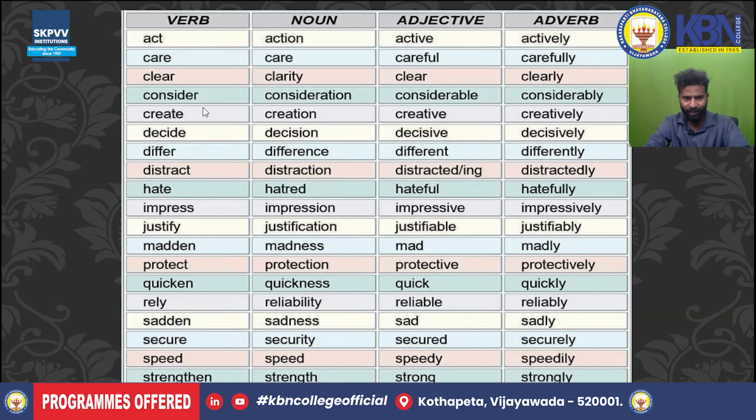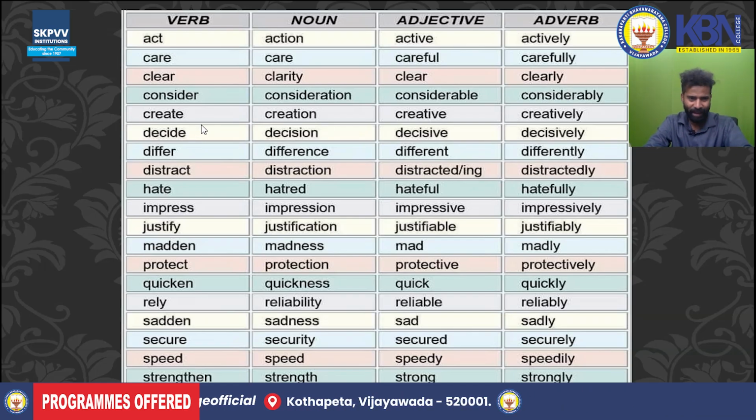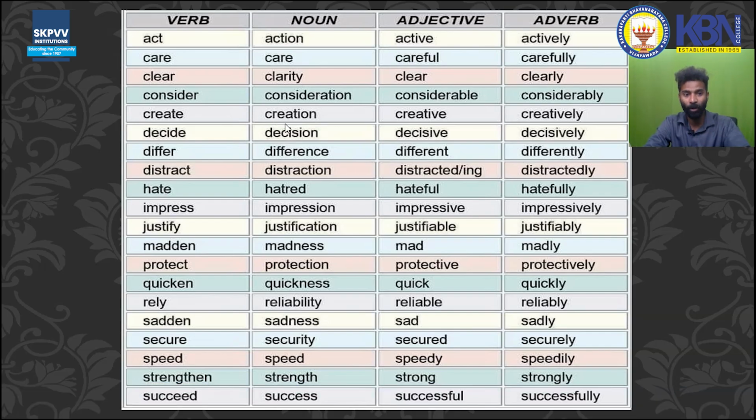Okay, consider. Let's do two, three, five words. Okay, then we will end this class. Consider. I'm asking someone to consider. Please consider this matter. Okay, I'm asking them to do some action. Consideration. The noun form of consider is consideration. Adjective, considerable thing, considerable point, considerable case. So it has some quality, so they're called considerable. Next to considerably. So whenever you see ly at the end, mostly these words have the function of an adverb. So these are the things. This is the way that we convert from one part of speech to another part of speech. So this is called conversion of words.